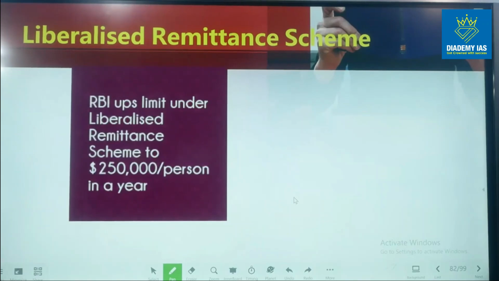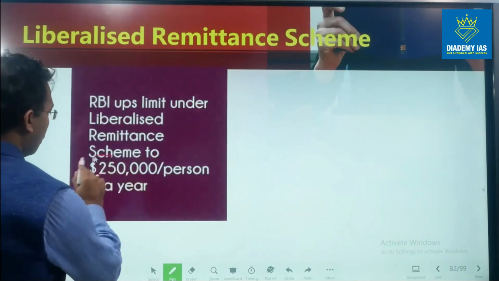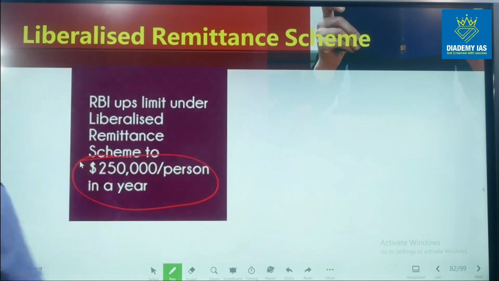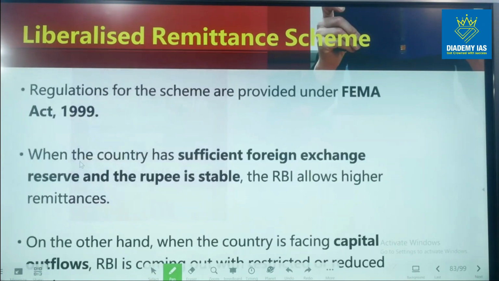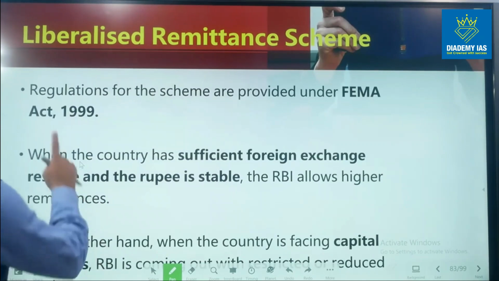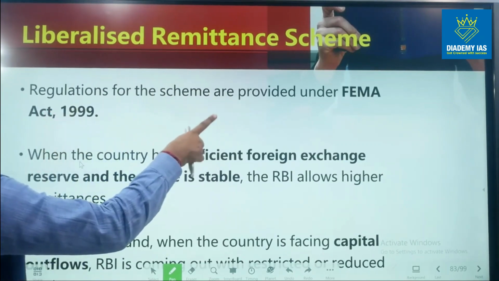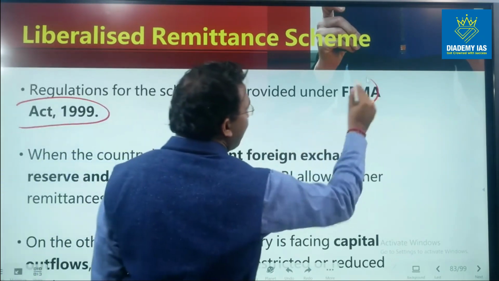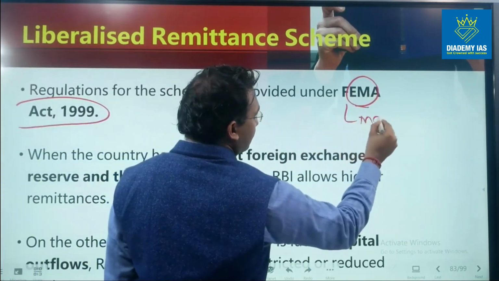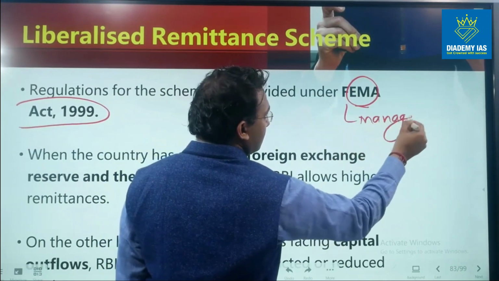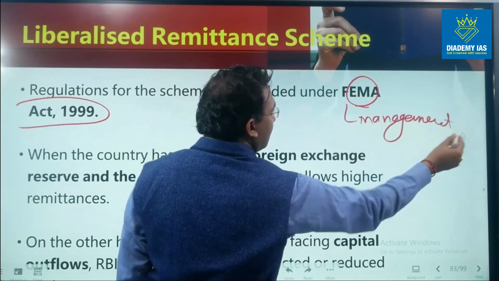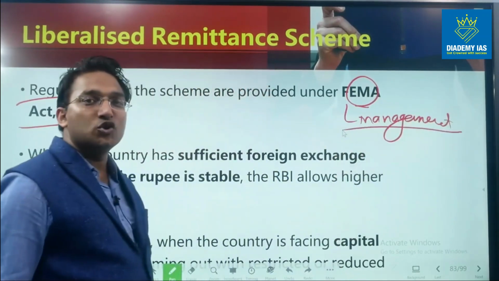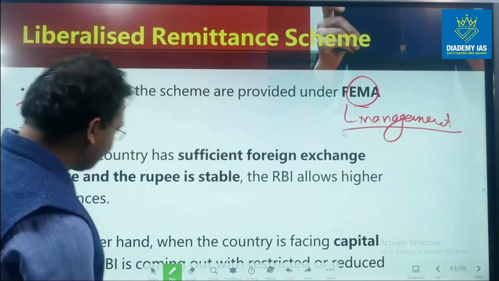So RBI sets the limit under LRS to 2.5 lakh US dollar per person in a financial year. Now, regulations for the scheme are provided under the FEMA Act 1999, right? So this is the Foreign Exchange Management Act. So here the RBI is responsible for managing the foreign exchange.